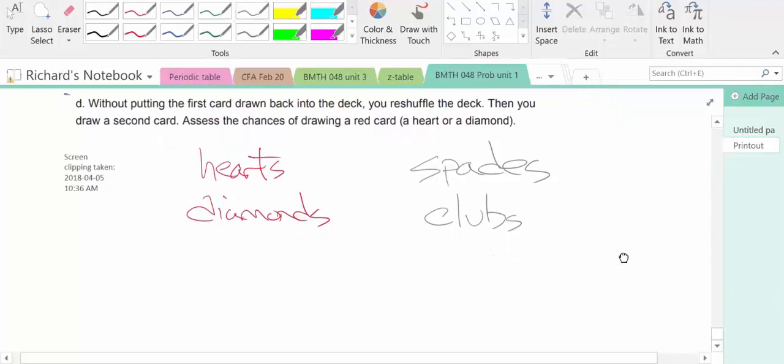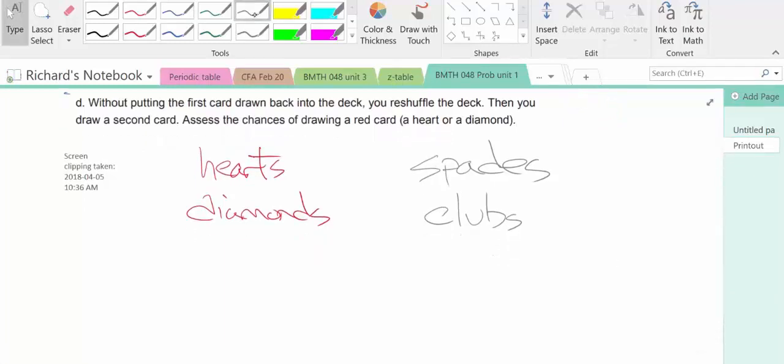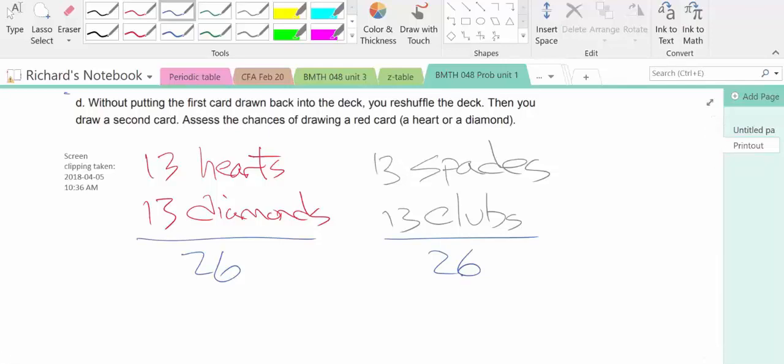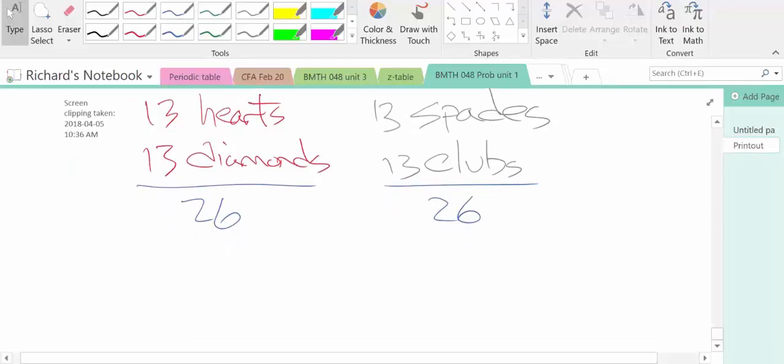Well, what does that mean? Well, since originally in the deck there were 13 spades and 13 clubs, 13 hearts, 13 diamonds. If you draw a black card, what does that mean? Well, it means that the total number of red cards to start with was 26, total number of black cards to start with 26. So if you've drawn a black card with that first card, that means there's only 25 black cards left in the deck, but there's still 26 red cards.